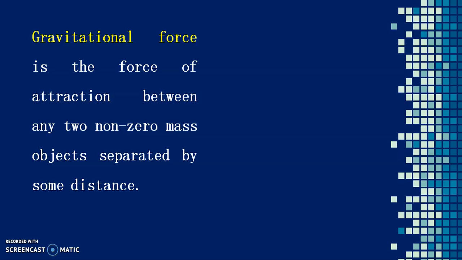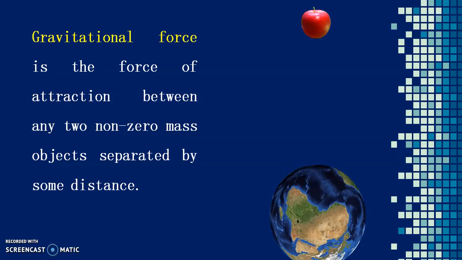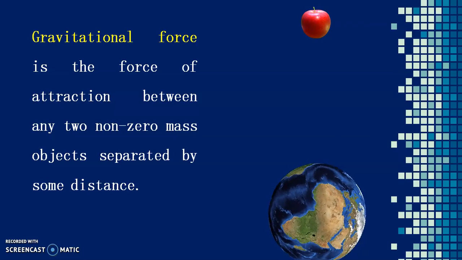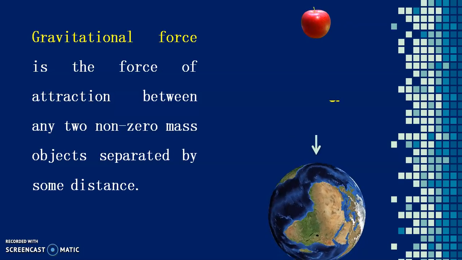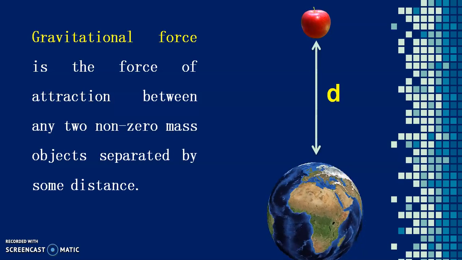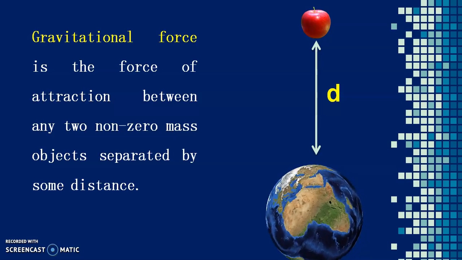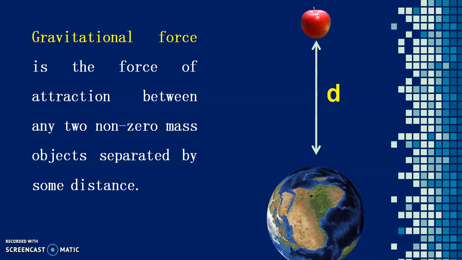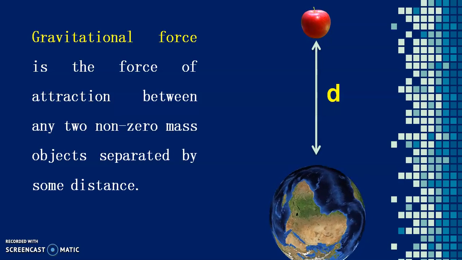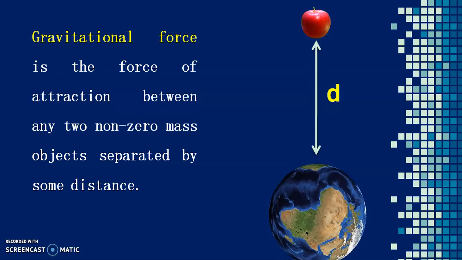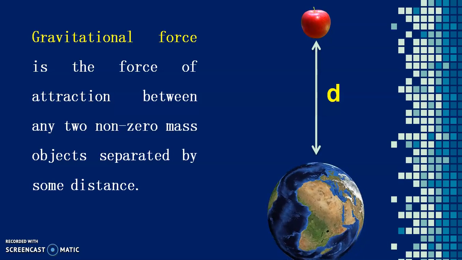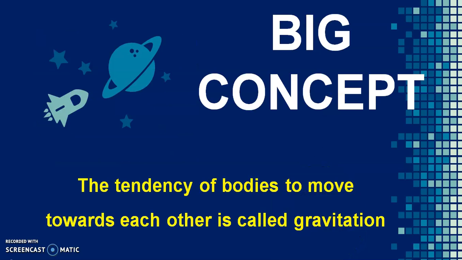The gravitational force is the force of attraction between any two non-zero mass objects separated by some distance. Clear? Now, one thing is that it is the force of attraction between those objects which have certain mass. Massless objects cannot observe gravitational force, so it is a force of attraction. Now the big concept is that the tendency of bodies to move towards each other is called gravitation.